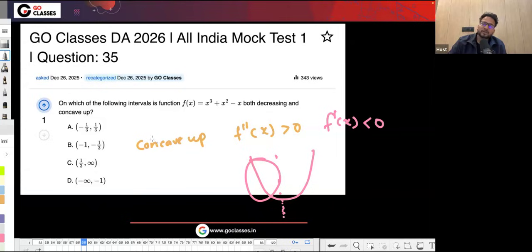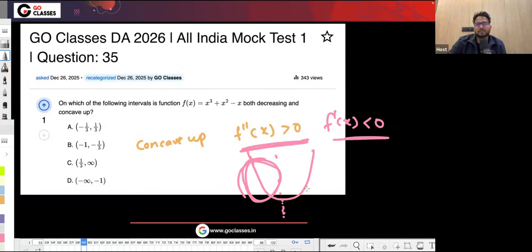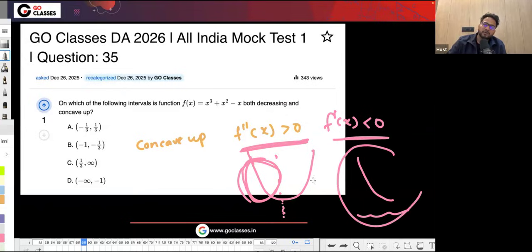So they are asking for what interval these two conditions are satisfied. For decreasing, f'(x) less than 0. For concave up, geometrically the function in that range will look like this. Here it is concave up and the function is decreasing, obviously, and the value is decreasing. So geometrically the function will look like this.